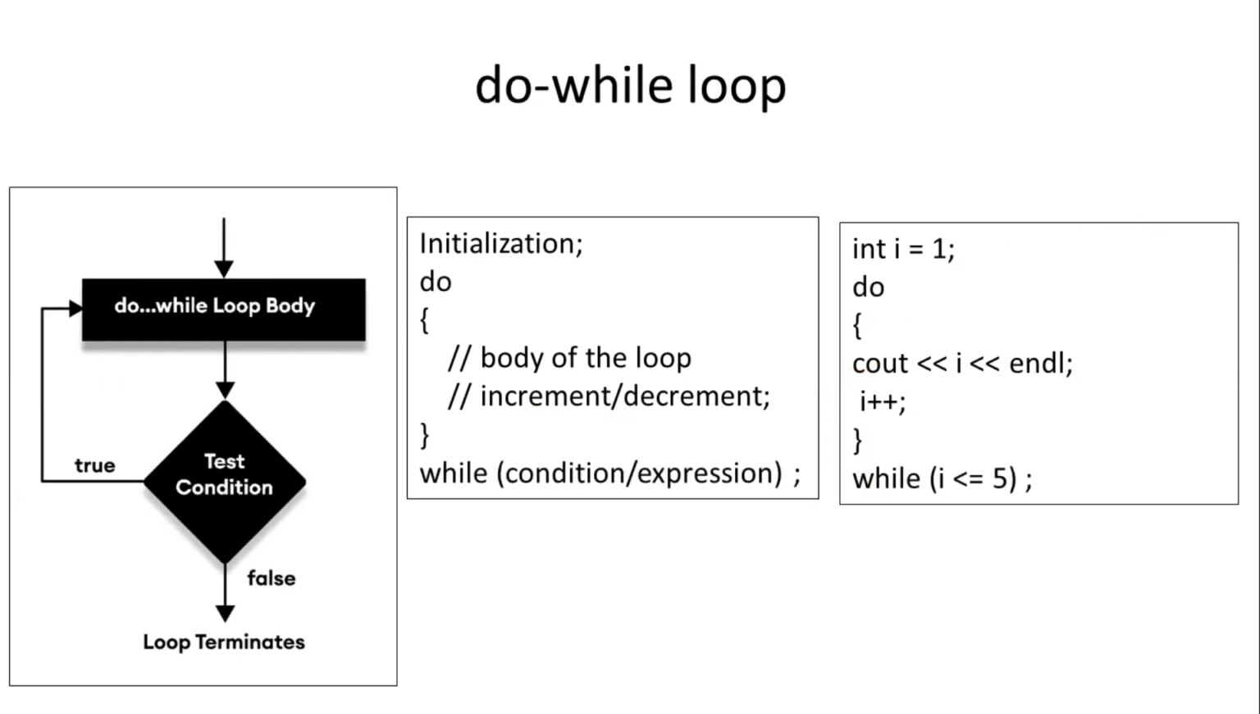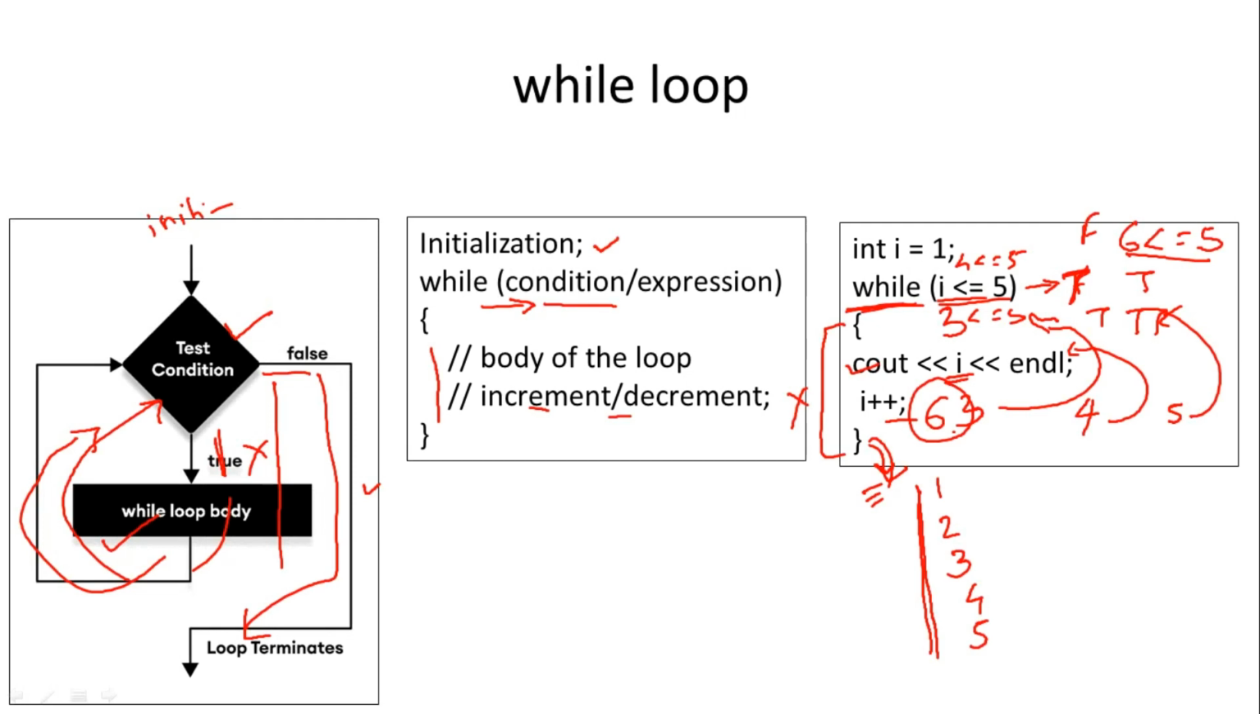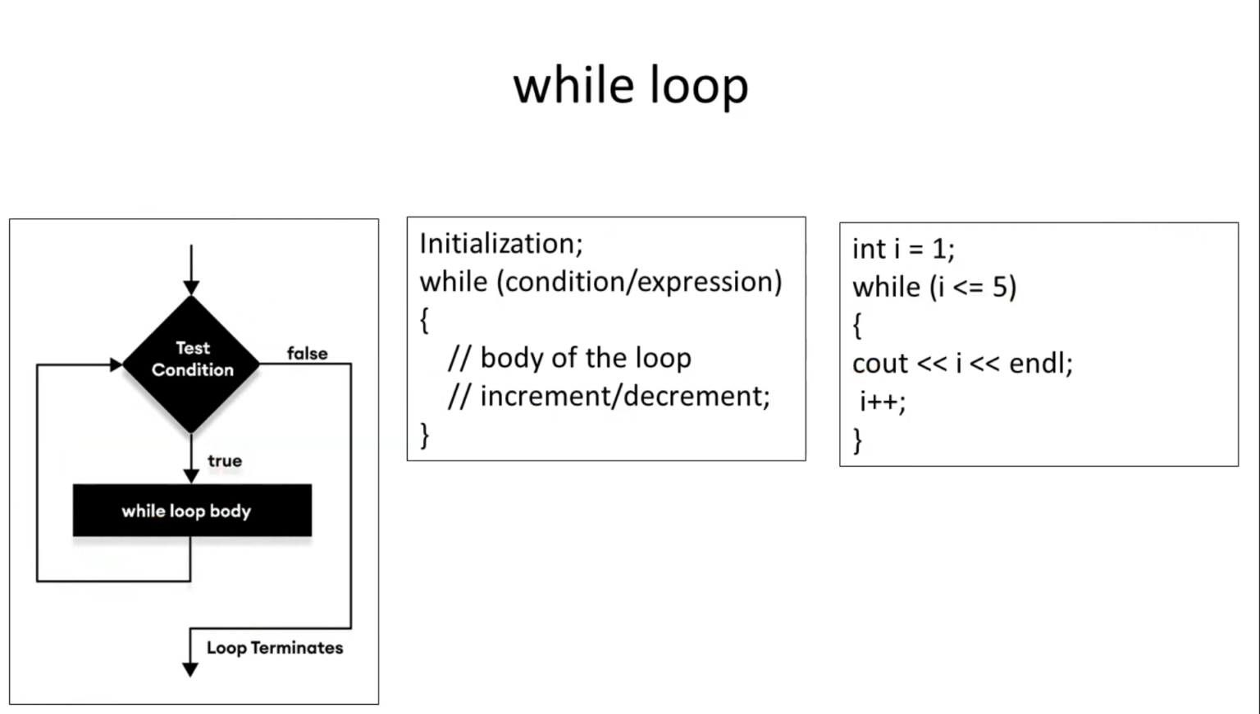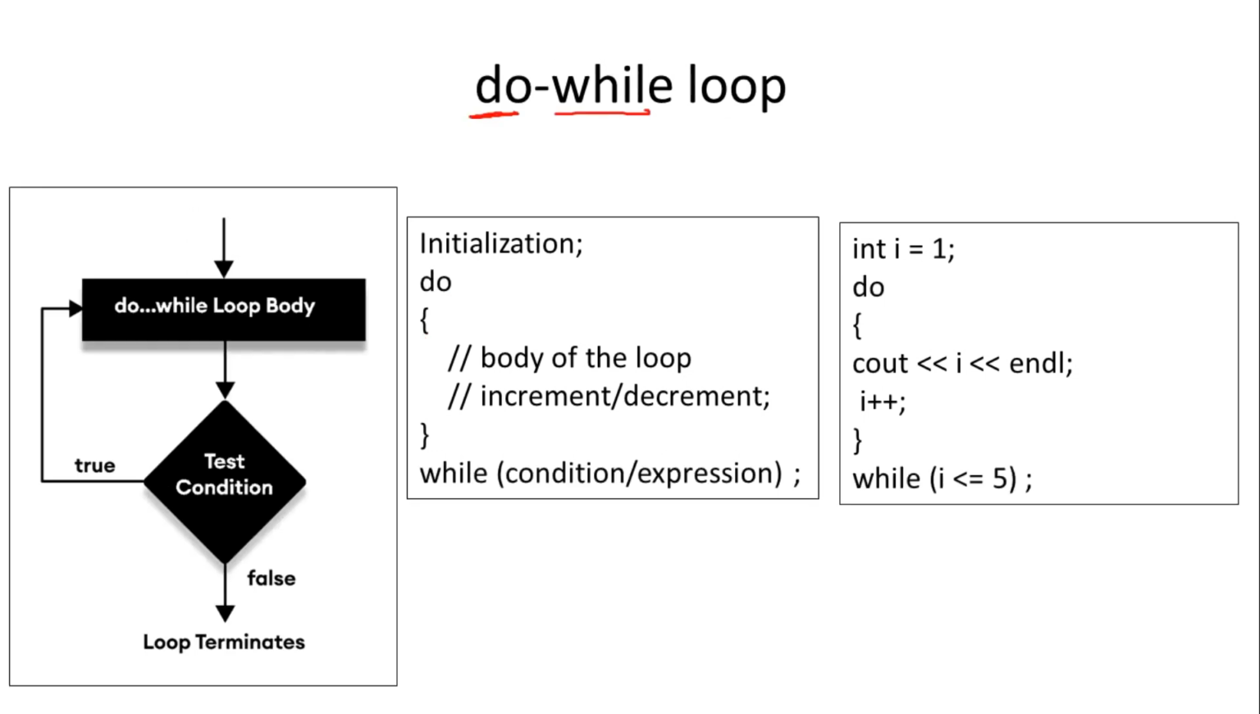Second is the do while loop. So the name is that. Why? Because do means first do the task, then check the condition. In case of while, what are we doing? First the condition is checked, then we do the things inside the loop. So first the condition is checked, then do the task. But in case of do while, first do the task, then check the condition. This is the working of do while.